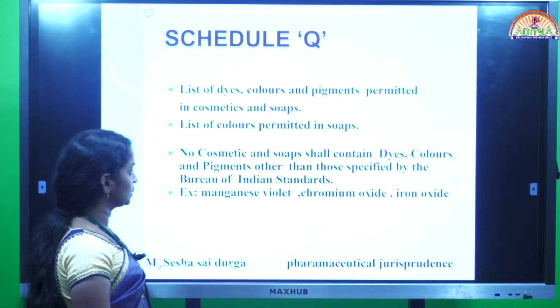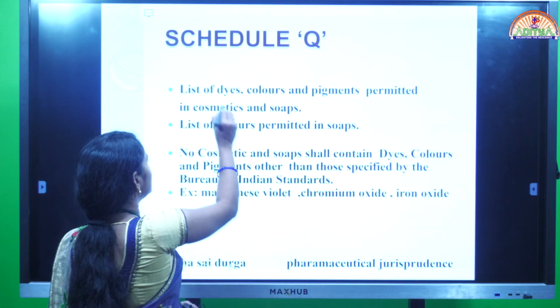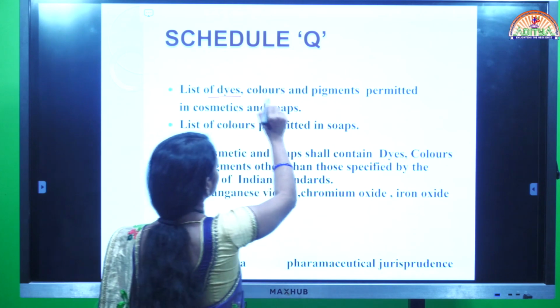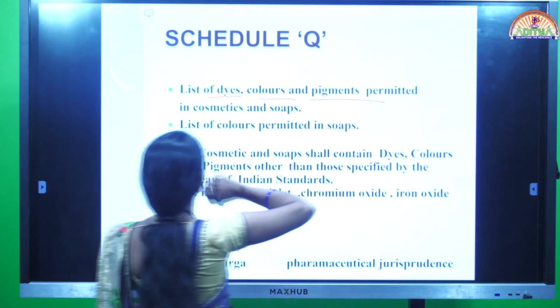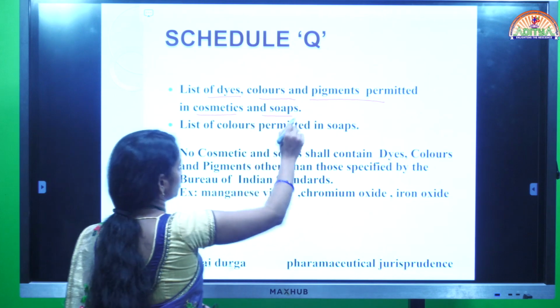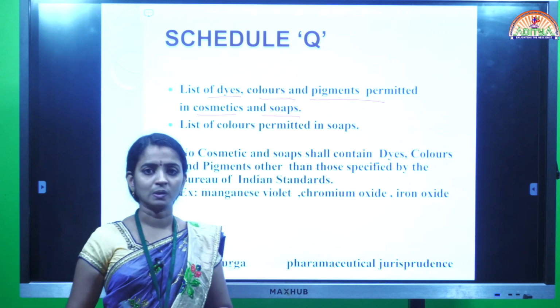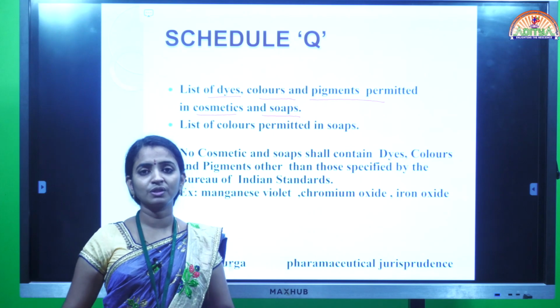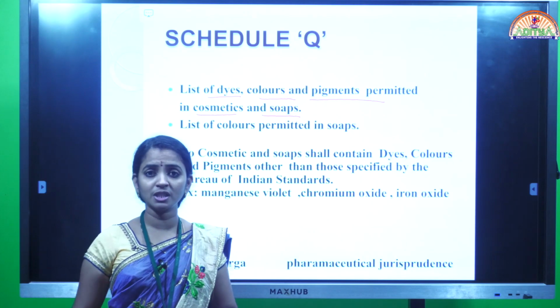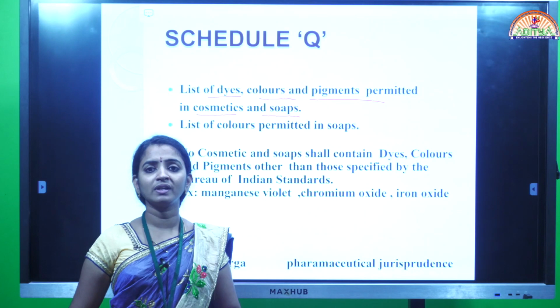And next one, schedule Q. It contains the list of dyes, colors and pigments permitted in cosmetics and soaps. So cosmetics means different types of cosmetics will be there. Some are used for eye preparations, some of the cosmetics are used for hair.